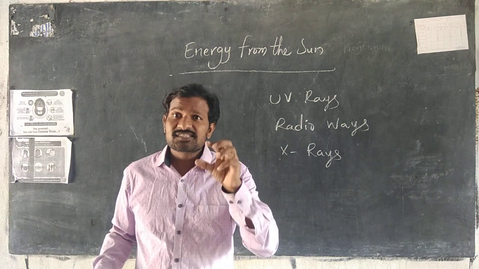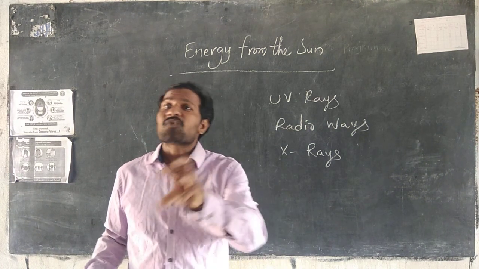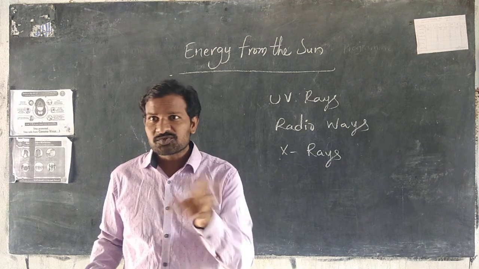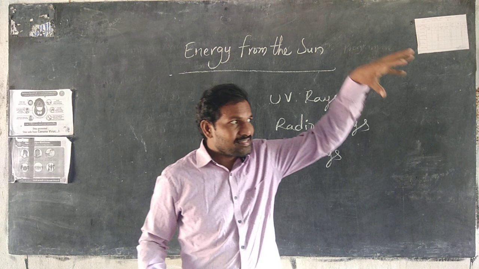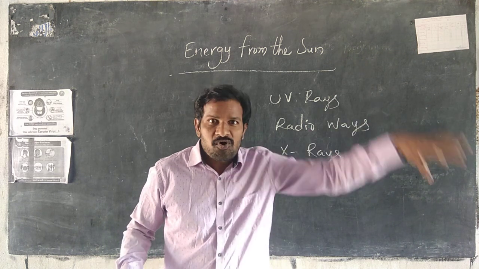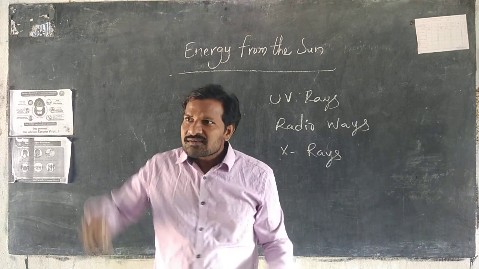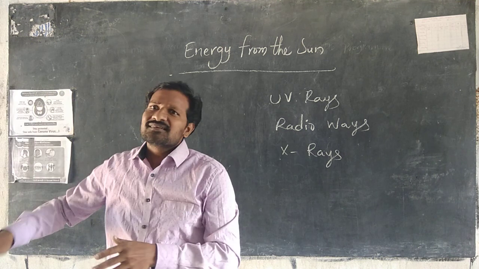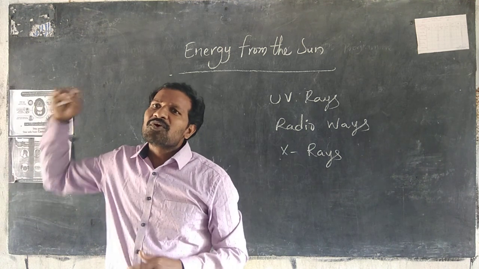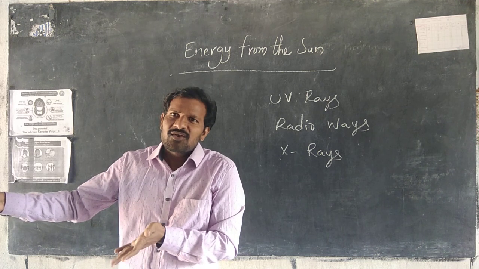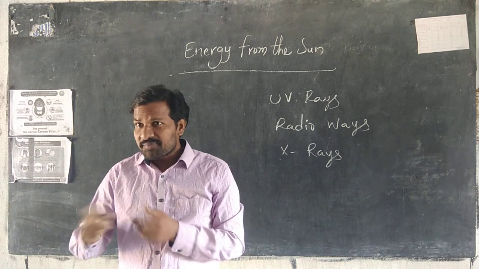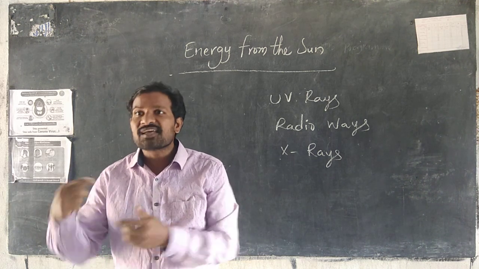Temperature differs from one place to another. For example, this area receives more temperature. Some areas do not receive as much, so there is a low temperature. There are temperature differences between places.